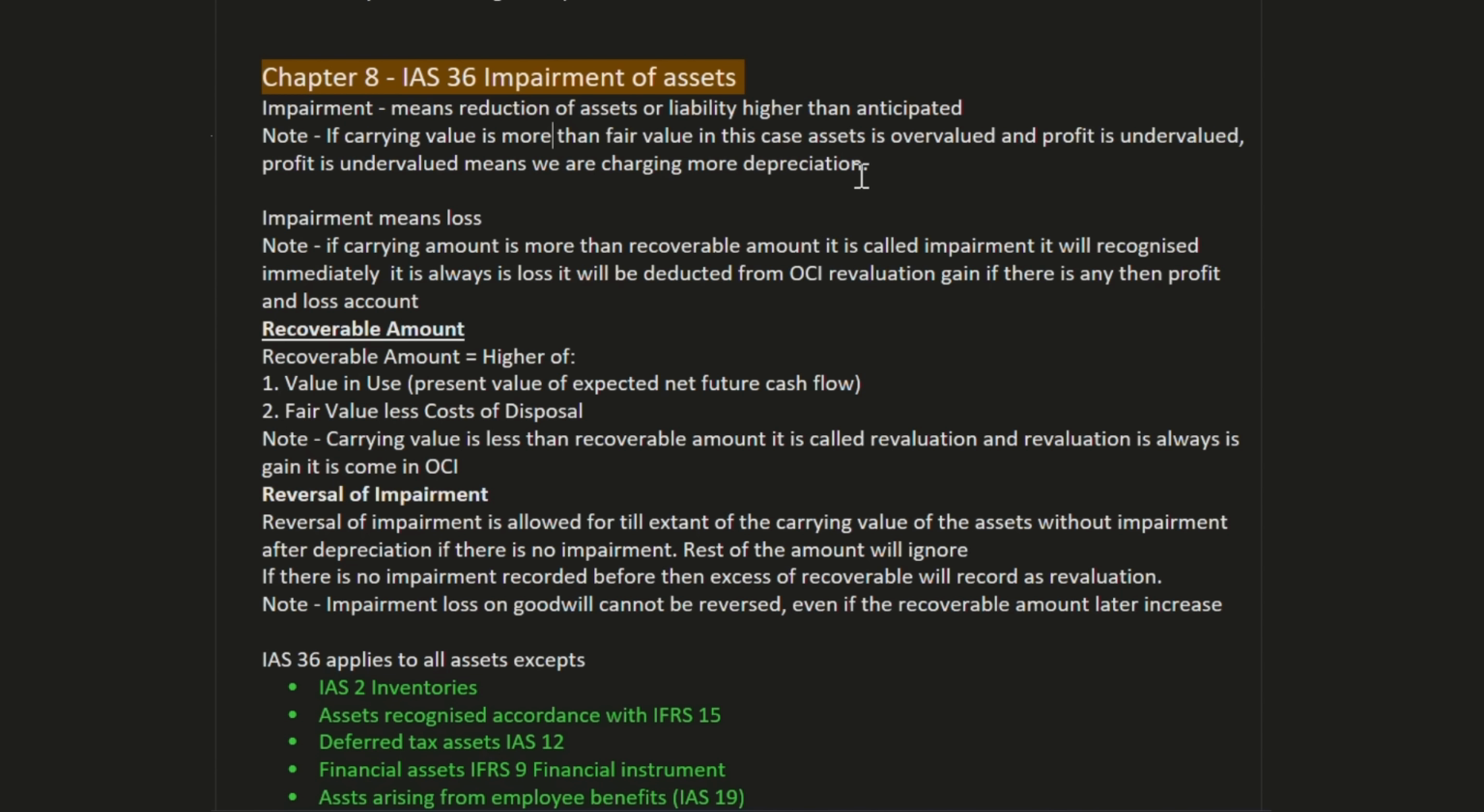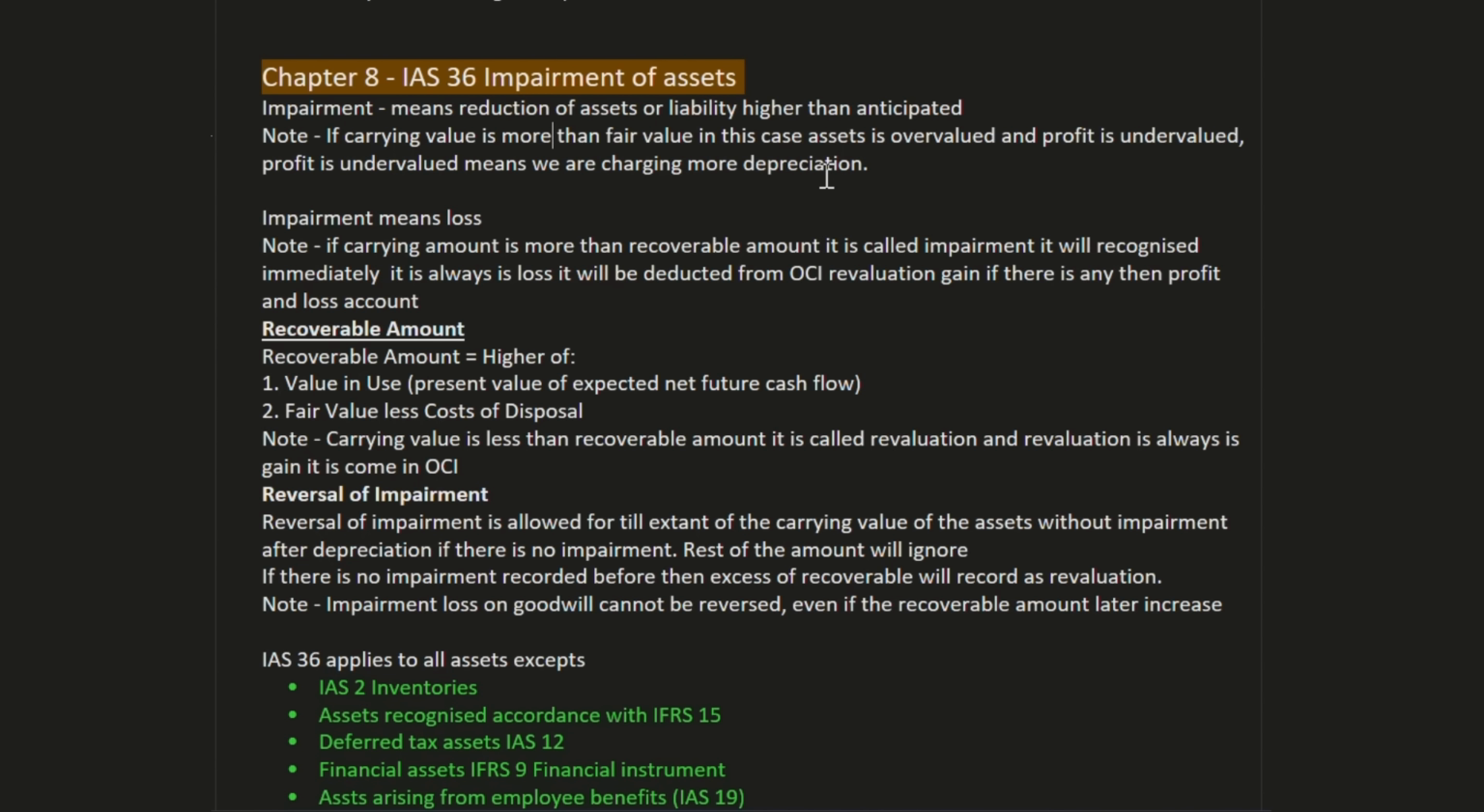Simple rule for impairment, we can understand impairment by looking at these two values. First one is carrying value of the asset, second is recoverable amount. If recoverable amount is more than carrying amount, then it will be called revaluation. If carrying amount is more than recoverable amount, then it will be called impairment.